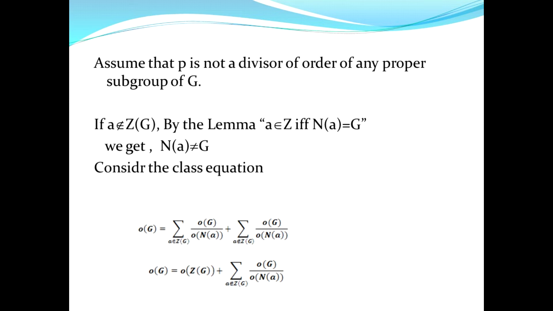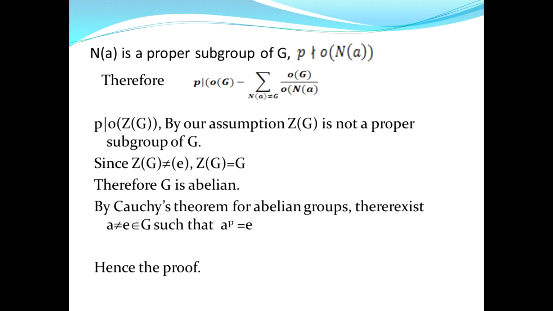Now split the summation into two, one where a is an element of Z and the other where a does not belong to Z. So we get the order of G equals the order of Z(G) plus the summation, over N(a) not equal to G, of the order of G by the order of N(a). Since p divides the order of G and p does not divide the order of N(a), p divides the order of G by the order of N(a). So p divides the summation of the order of G by the order of N(a).